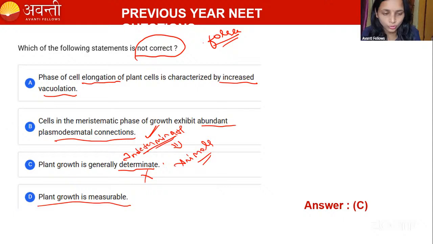Plant growth is measurable. Now I have planted the plant, right? Before one week, when I was going, the plant was around 4 centimeter. After I come back, the plant is 6 centimeter. I've checked the length of the plant. How much has it grown? Before it was 4, now it has increased to 6. How much has the length increased? 2, right? 2 centimeter it has increased. Now you tell me whether the plant growth is measurable or not.